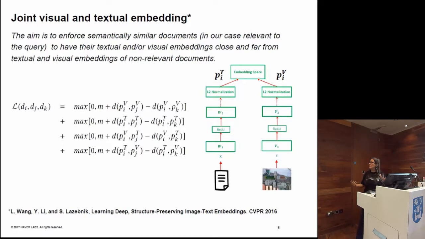The idea is that we learn this network using a set of triplet losses, where if we have a triplet of documents, two of them being relevant and the third one irrelevant, then we try to make the relevant documents close both in the visual and the textual embeddings,